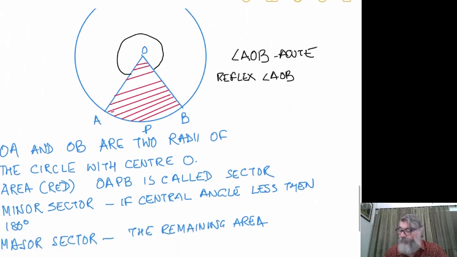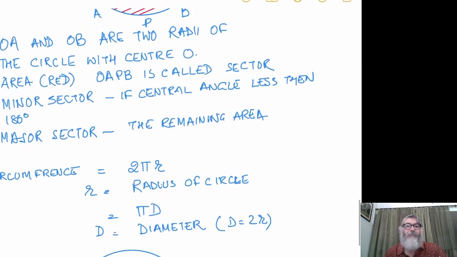Now let us see what is the circumference. Circumference of the circle is 2 pi r, where r is called the radius, or it can be written as pi into d also, because 2r is double of radius, which is called the diameter. So pi into d, where d is diameter.